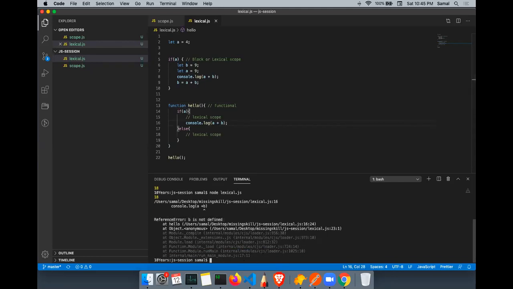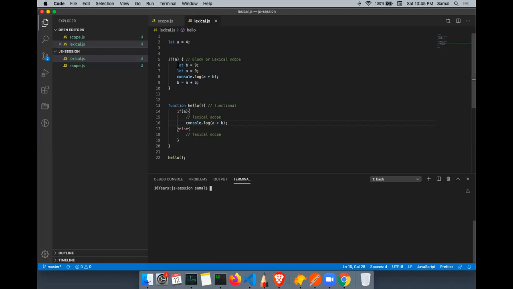Yes. Because the scope of this B is only limited to this scope, and this A is outside of this scope, right? So basically, it first checks if there is a let inside here. No. In this block scope, there is no let defined. Then it will go to its functional scope. The functional scope also doesn't have a let A declaration, right? So it will go to the nearest parent scope, the parent's functional scope. There the A is defined.